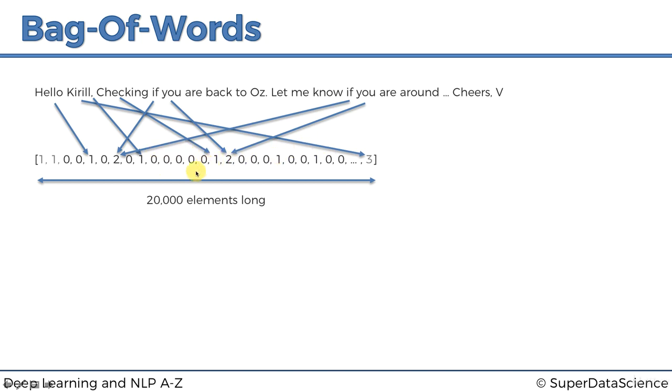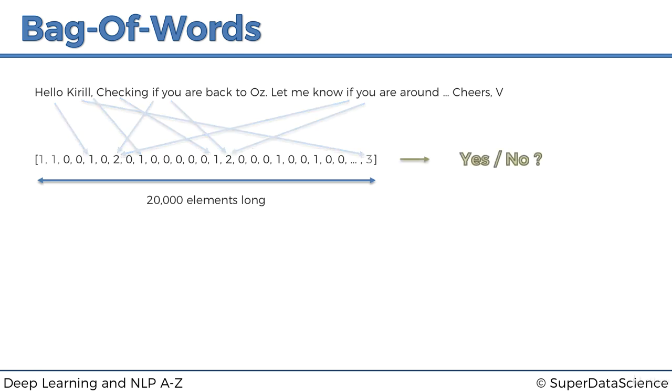It's pretty straightforward. We're just filling in this vector. As you can see, it's going to be quite a sparse vector. There's going to be lots of zeros, almost 20,000 zeros, and some of the words are going to be filled in. Okay, and so what is our goal? So our goal, as we discussed before, is to come up with a reply yes or no to this email, which is now in the form of a vector.